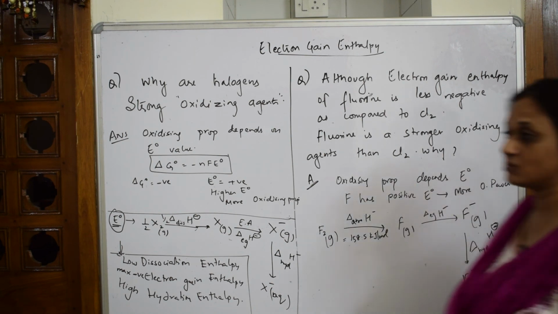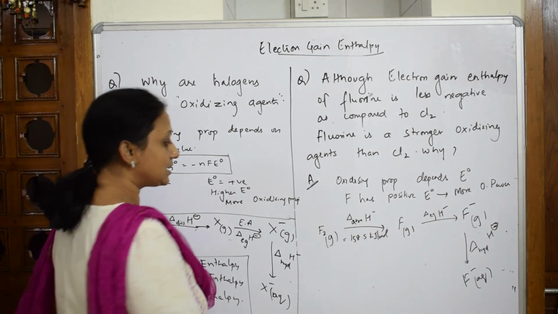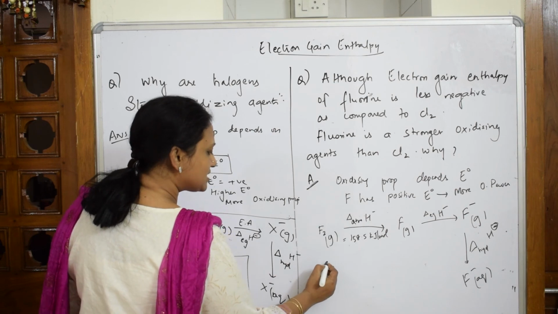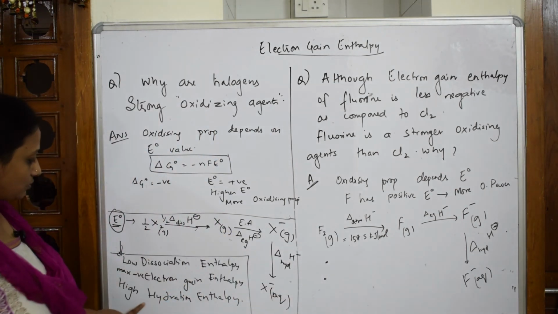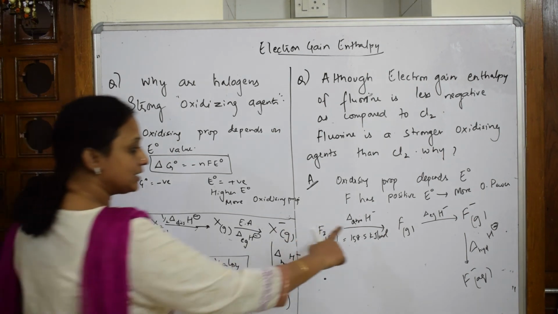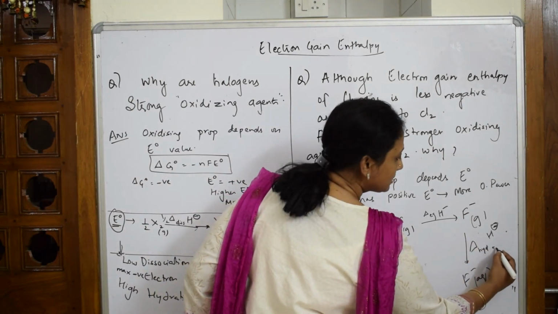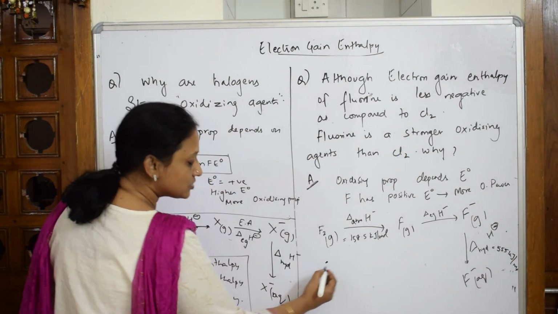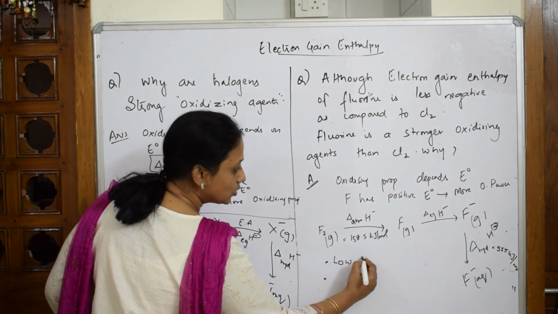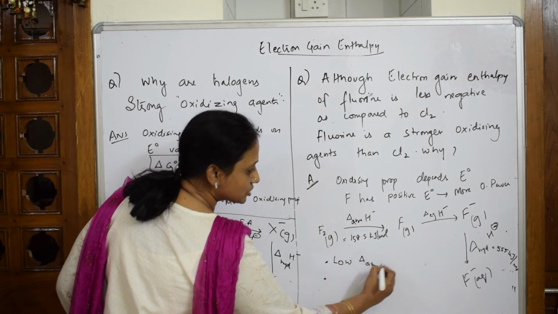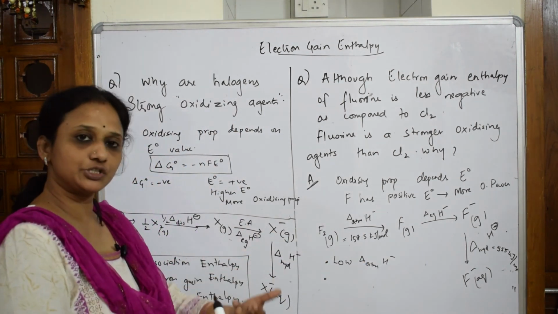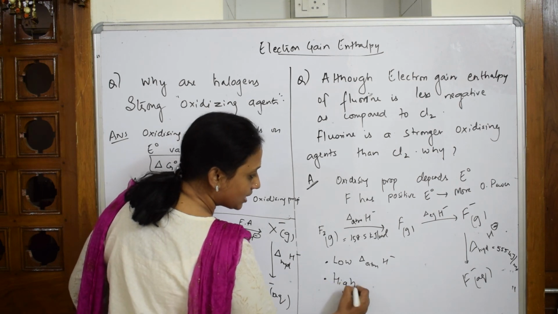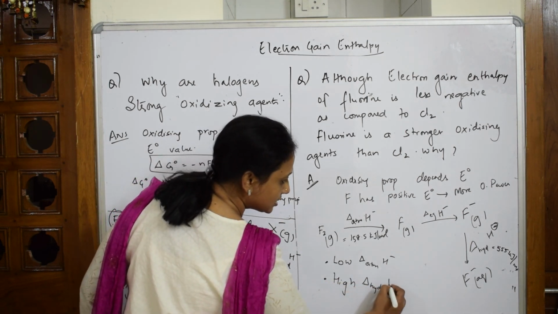Now when I add all these values, I have observed two important concepts about fluorine. You're going to write the same answer here. Dissociation enthalpy is low, and hydration enthalpy was found to be 555 kilojoules per mole. So what is the concept? The dissociation enthalpy of fluorine is low; atomization means the ability to break, dissociate into two atoms. It is 158. And the hydration enthalpy is high.